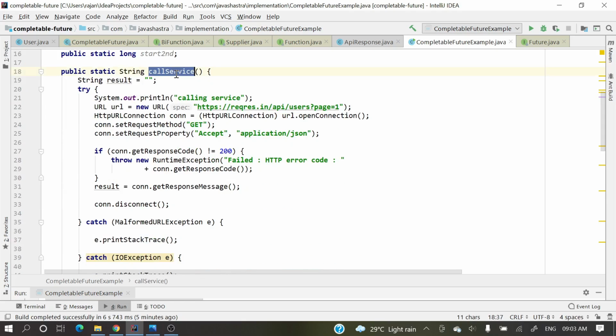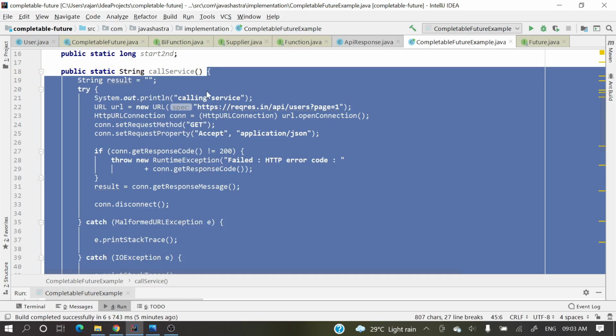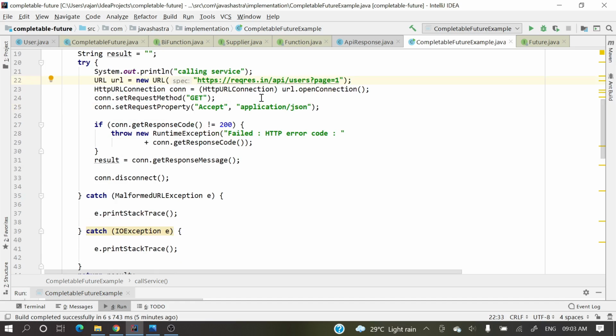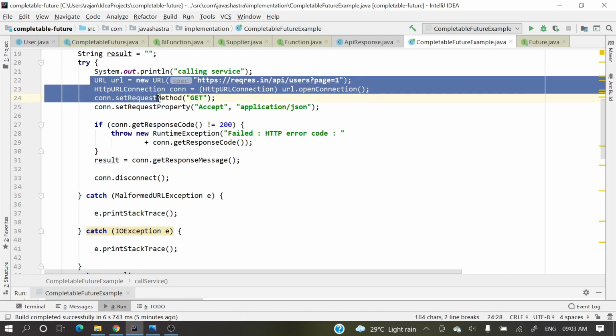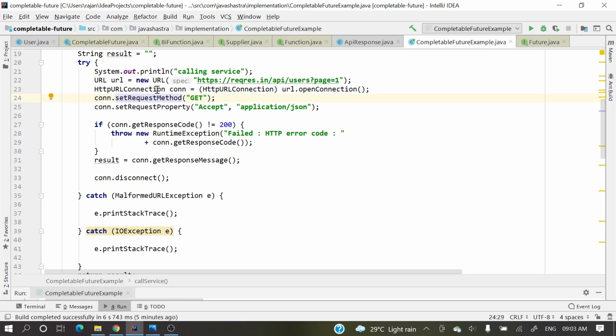For call service, I have already created one method. Here I am calling that service, this is the URL. In Java we already have classes to call an API. Here I am using HttpURLConnection and opening the connection. I provide the method, and as request property we are accepting JSON format, and here I get the response code.